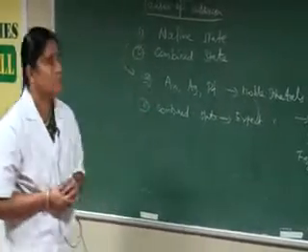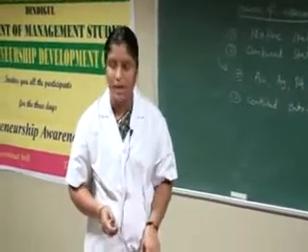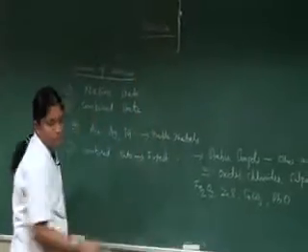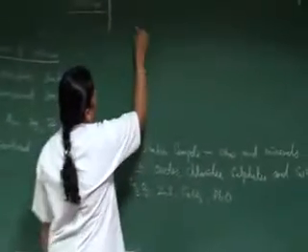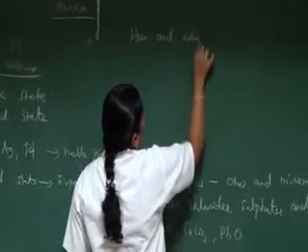Now we will discuss how and why corrosion takes place in a metal.